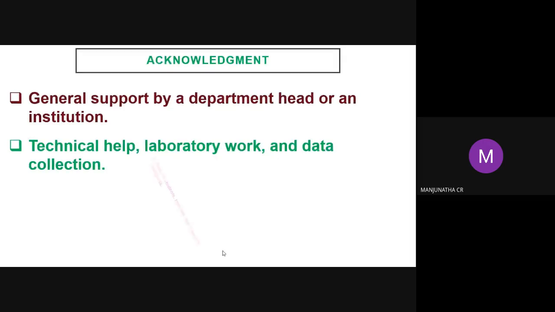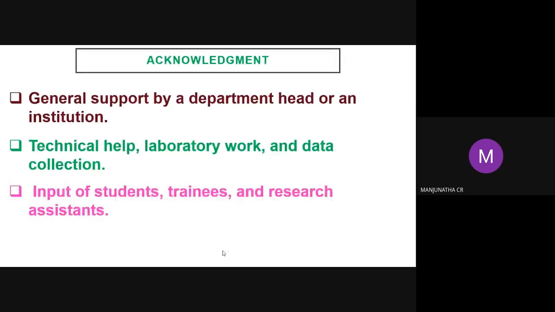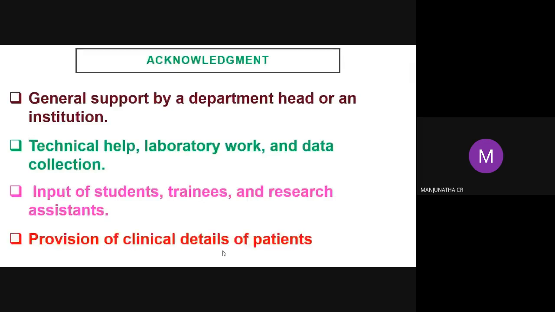Next, input of students, like BE students and MSc students, who help with the experimental work or some data collection. Trainees and research assistants, we can acknowledge them. Provision of clinical details of patients comes in medical research. Statistical graphics or library support, we take library support for the literature survey. Of course, you can acknowledge the library also, that particular institute.